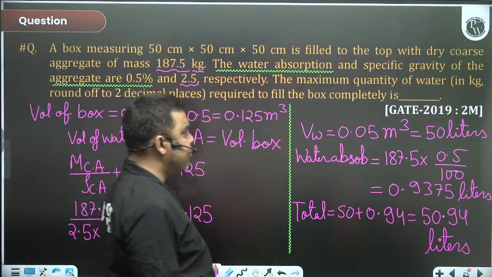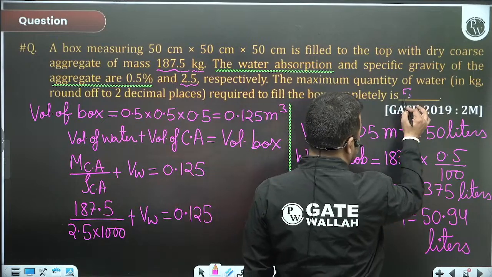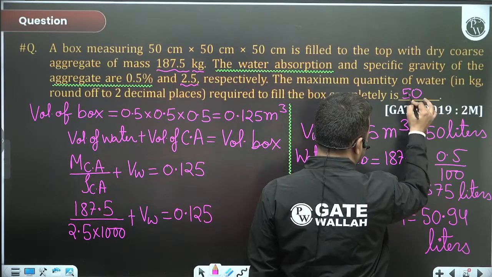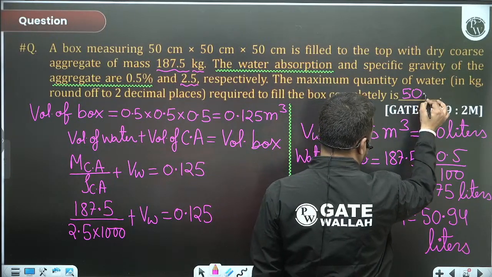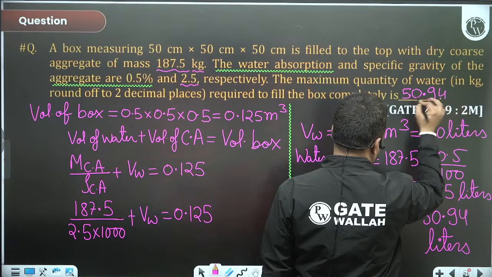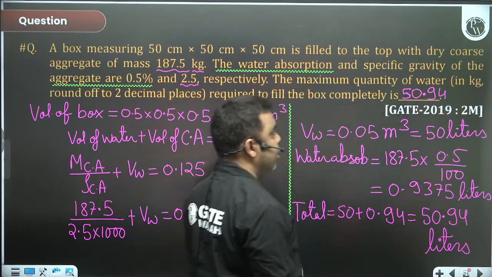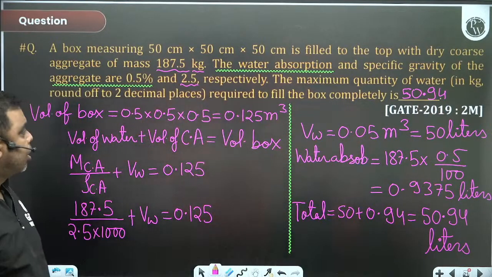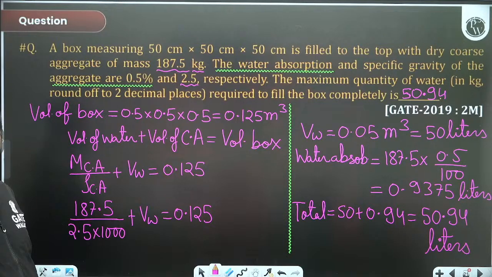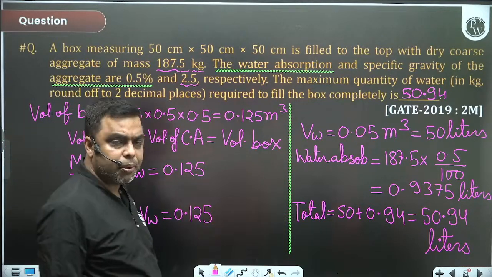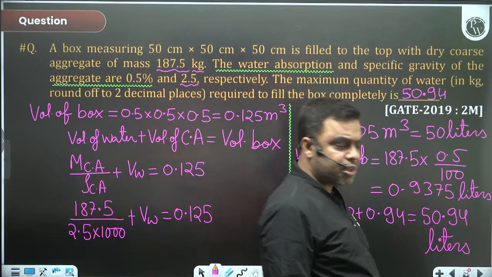So answer will be 50.94. Any confusion? 1 kg will be 1 liter only. Any confusion?